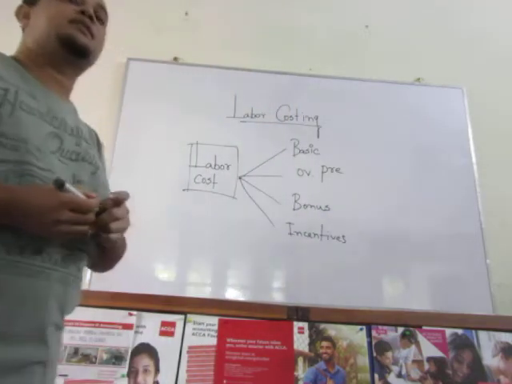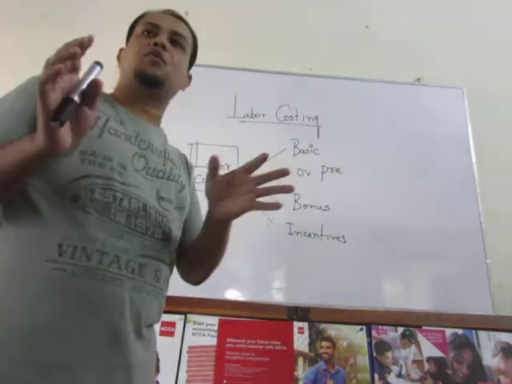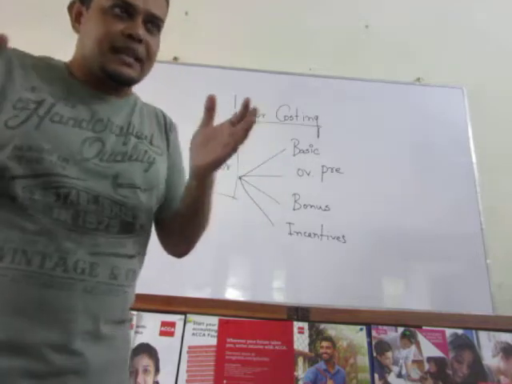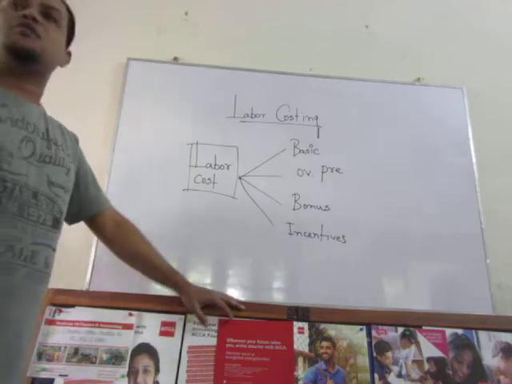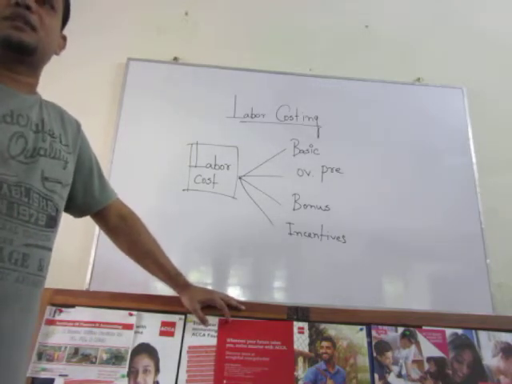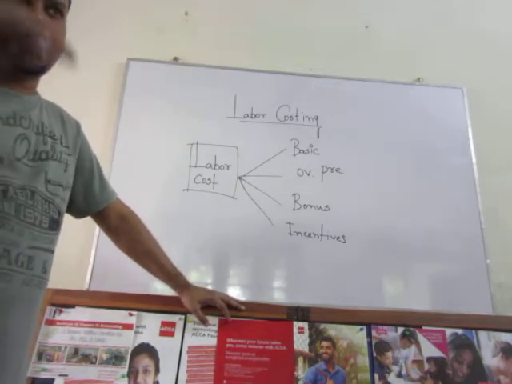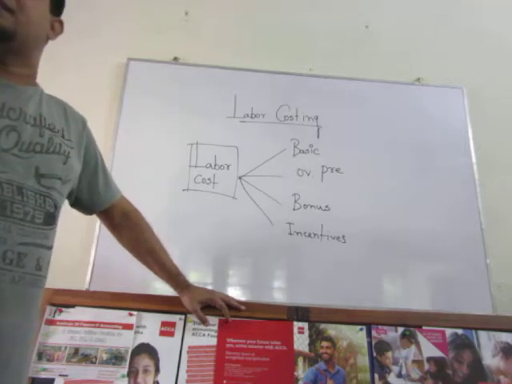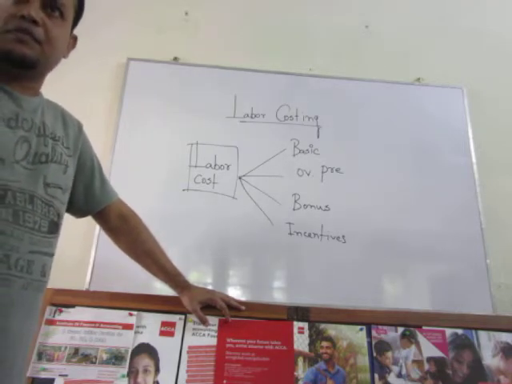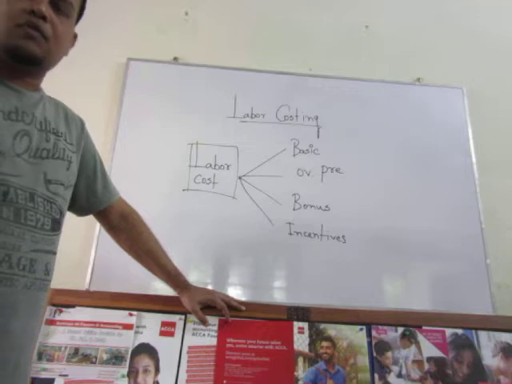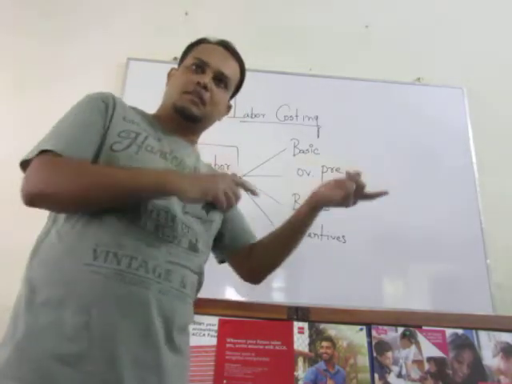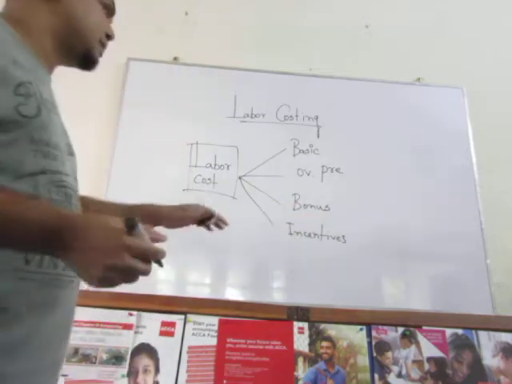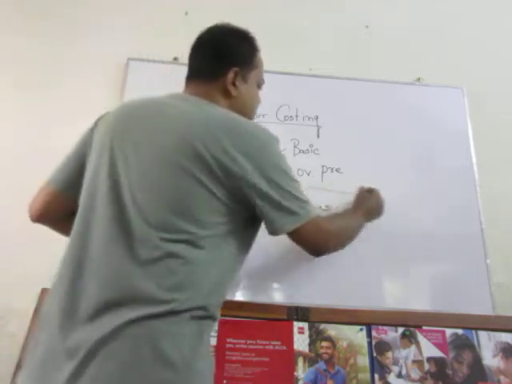According to your syllabus, incentives means that if your labor forces can save some portion of allowed time. For example, to do a job, you allow the labor forces 10 hours. If they can manage to do the activity in 8 hours, that means they are saving 2 hours. For this saving, they will be provided some kind of incentive with their payments. We'll discuss later on. Then there may be sick pay.